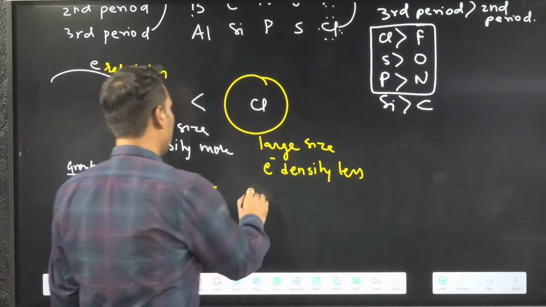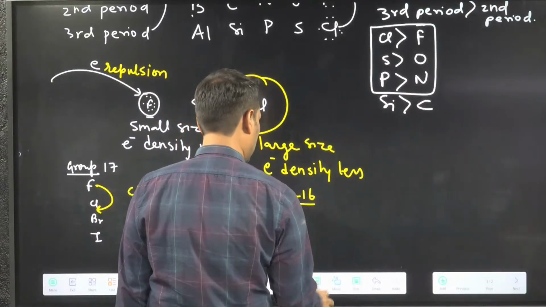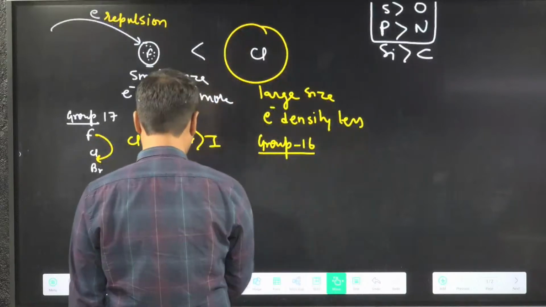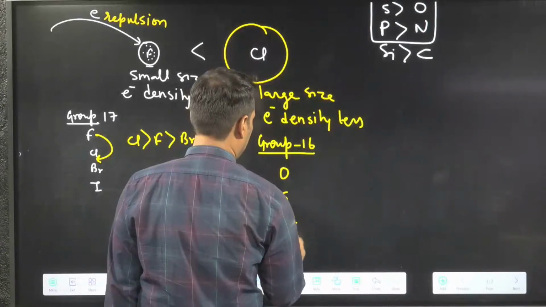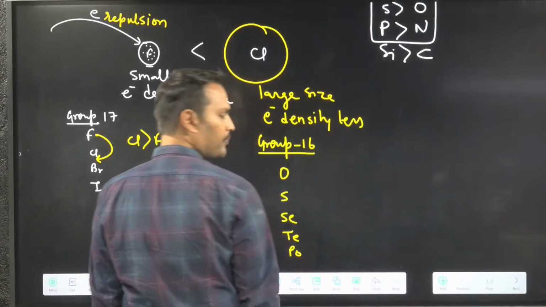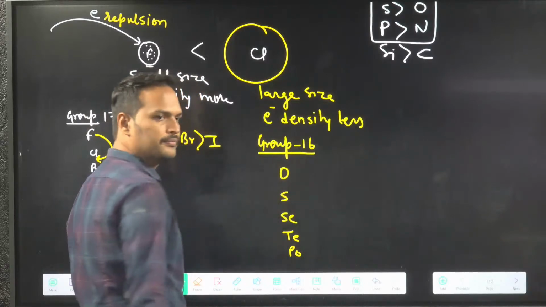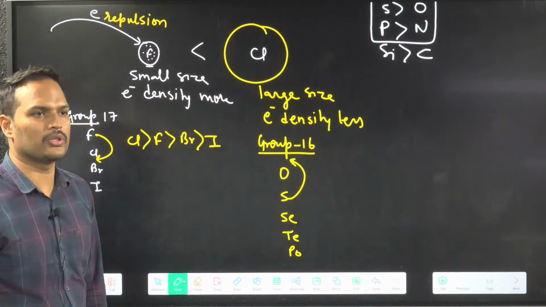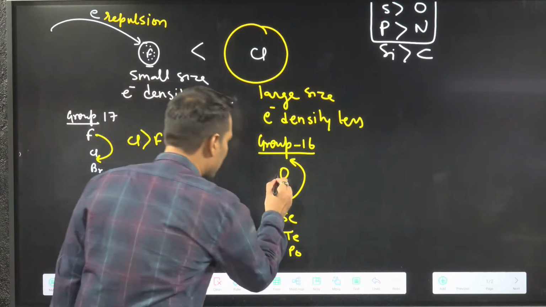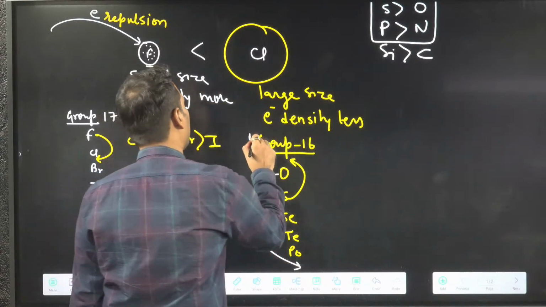Clear? If we talk about group 16, which elements are present in group 16? Tell me. Oxygen, sulfur, selenium, tellurium, polonium. Now what will happen? Tell me, sulfur is more than oxygen. The third period element is more than oxygen, and oxygen is minimum in its group. Very important point.